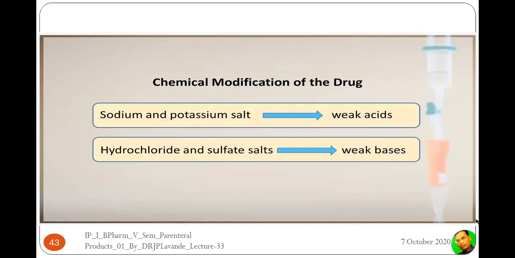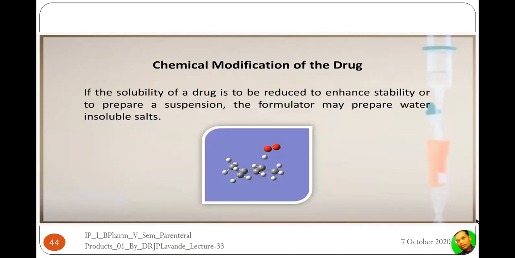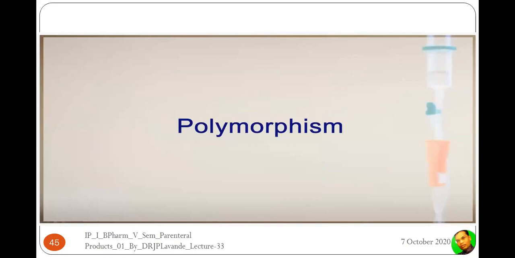Chemical modification of the drug, like the sodium and potassium salts, is applicable to weak acids. Hydrochloride and sulfate salts are applicable to weak bases. If the solubility of a drug is to be reduced to enhance stability or to prepare a suspension, the formulator may prepare a water insoluble salt. So water insoluble salt preparation is most important if the solubility of a drug needs to be reduced or to enhance the stability.